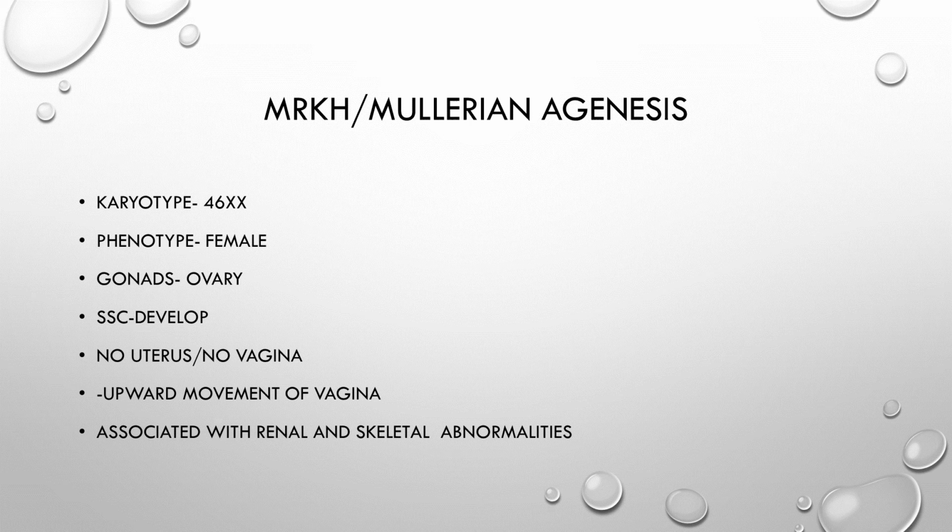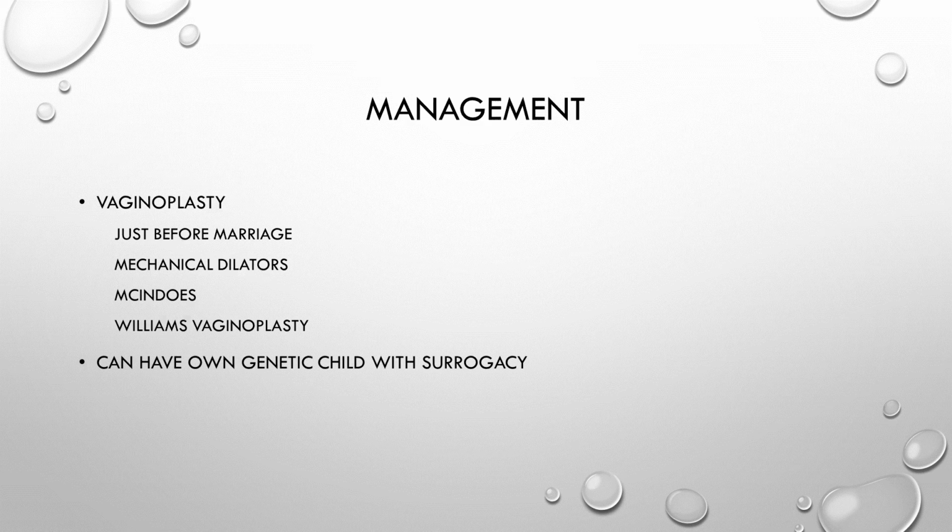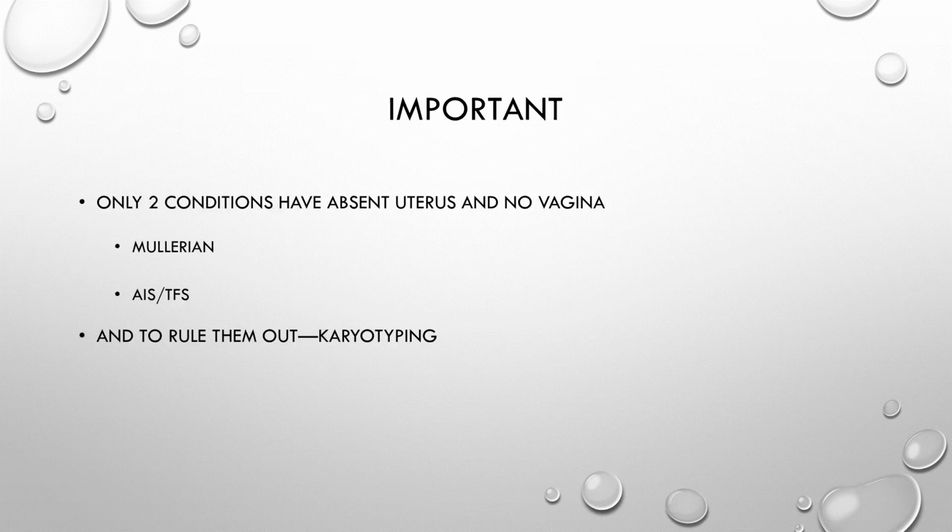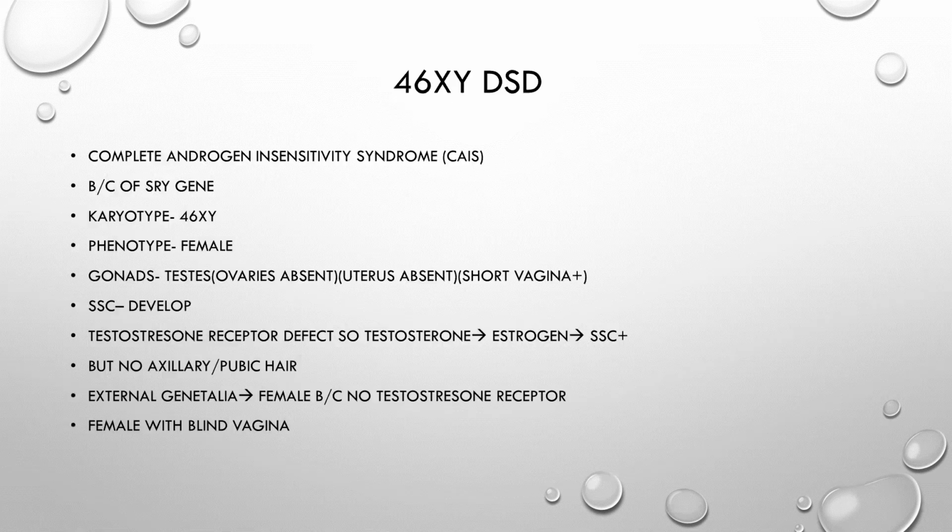Coming on to next, we'll discuss how do we rule them out, because karyotype of the MRKH is 46XX, whereas the androgen insensitivity syndrome, you have 46XY. Now, we're coming to the 46XY, that is a complete androgen insensitivity syndrome, also known as the TFS, testicular feminization syndrome. And because of the SRY gene, you have the karyotype of 46XY.